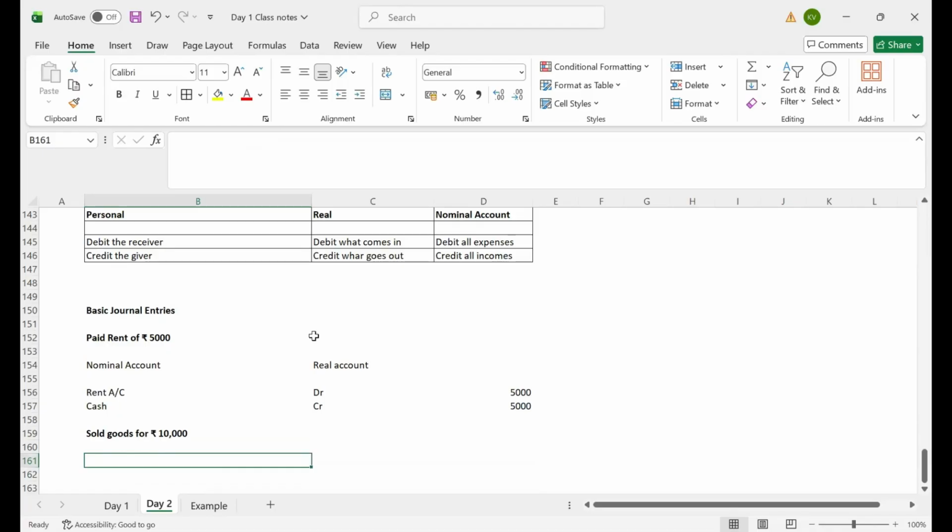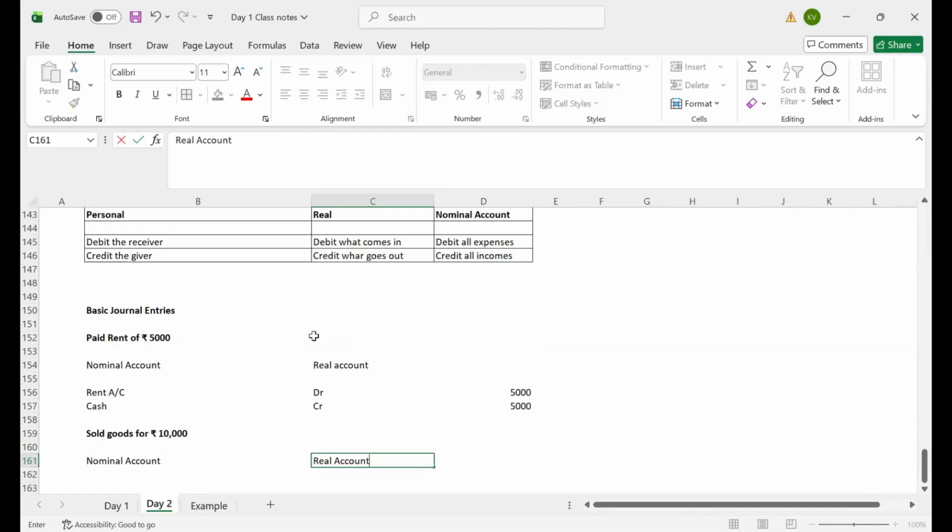Then here also you need to apply two types of accounting rules. The nominal accounting rule for incomes: the nominal account says debit all expenses and credit all incomes, right? And the real account. I am selling goods for 10,000 and receiving cash. When you are receiving cash, for assets you need to apply the real accounting golden rule. What does the real account say? Debit what comes in, credit what goes out. Here cash is coming into my business, so I will debit the cash.